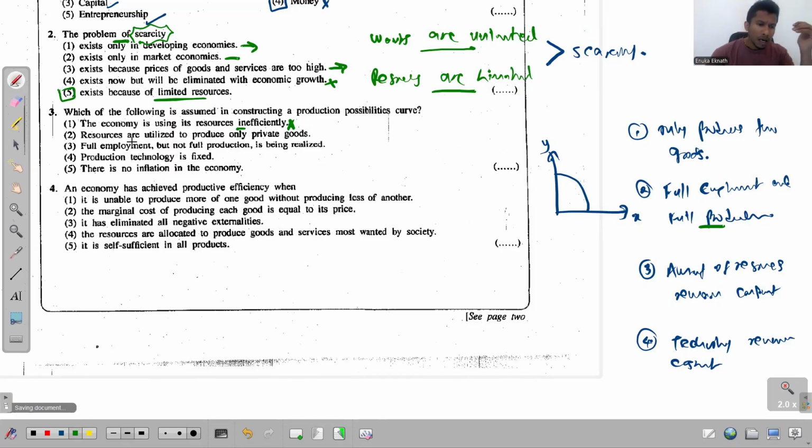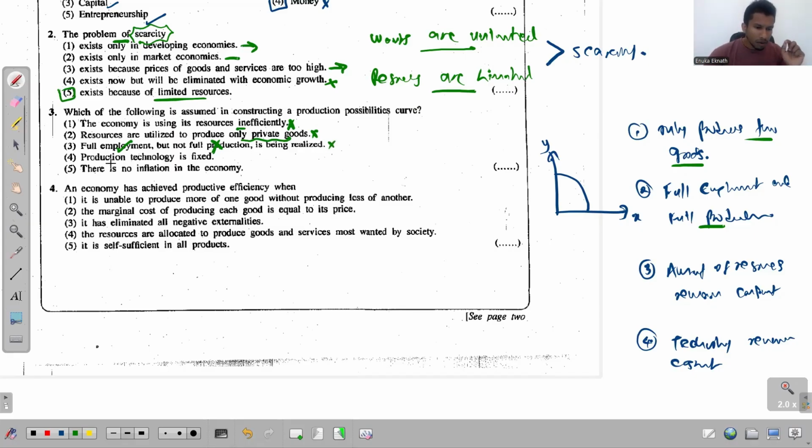The second one says resources are utilized to produce only private goods. No, I earlier told you that we assume the economy produces only two goods, and these can be any two goods. Not only private or public, it can be any two goods. The third one, full employment but not full production. Full employment is one of the assumptions, but not without full production. We even assume that the economy utilizes resources under full production, so this is also wrong.